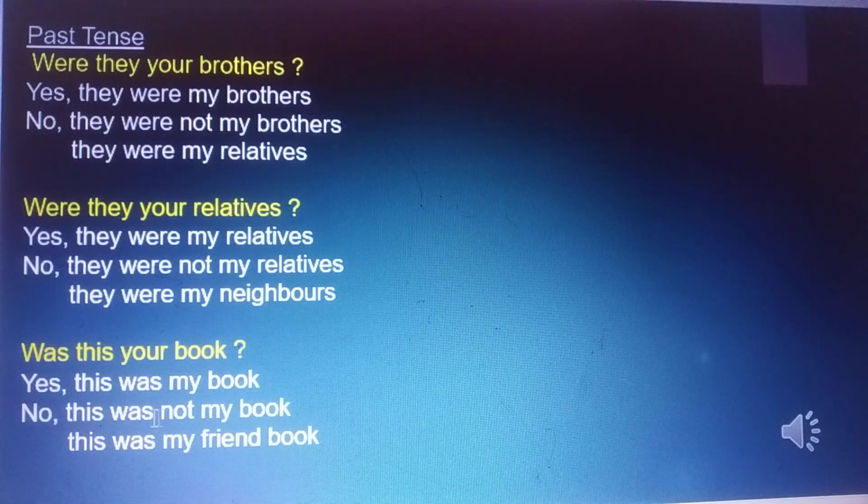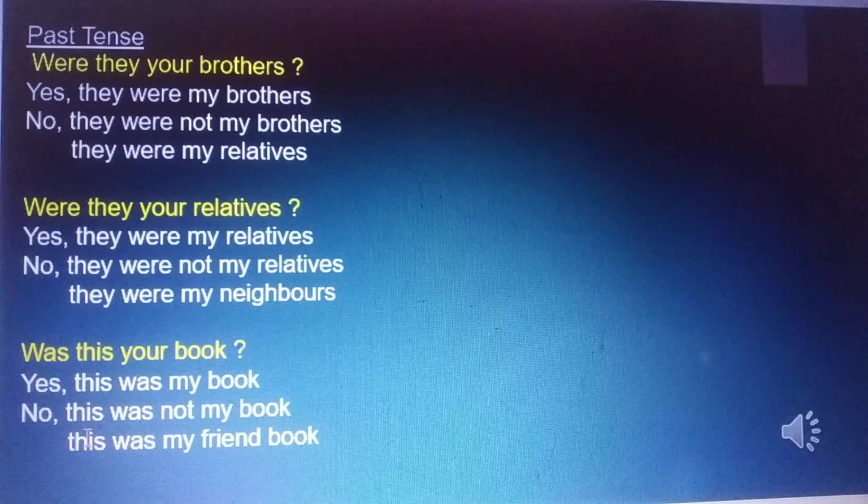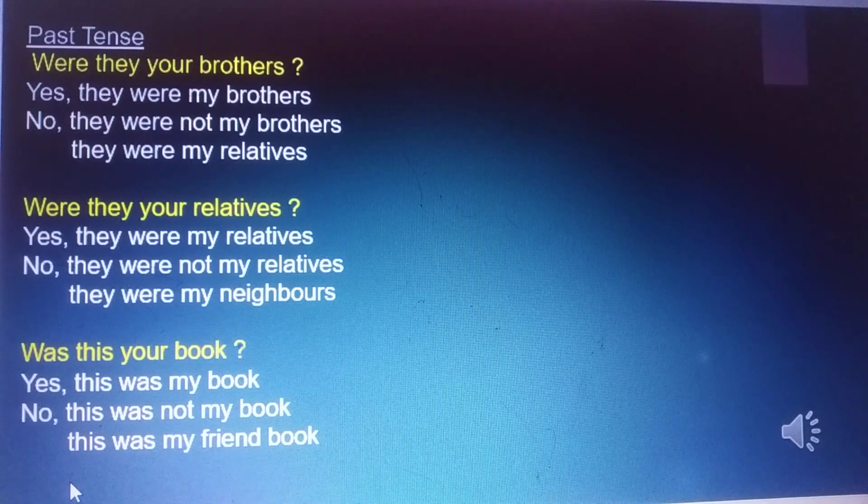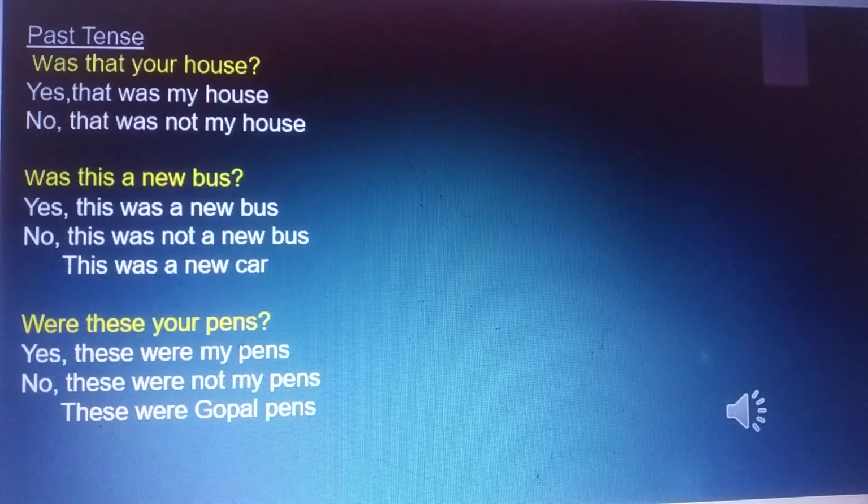They were my neighbors. Was this your book? Yes, this was my book. No, this was not my book. This was my friend's book. Was that your house? Yes, that was my house. No, that was not my house.